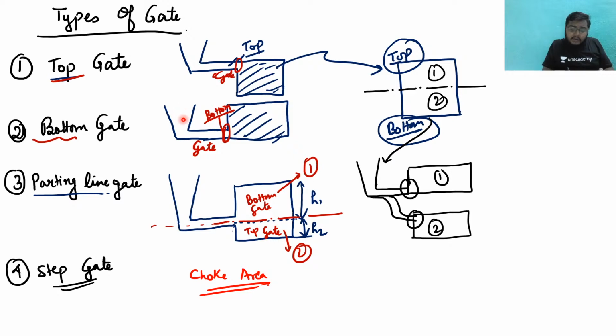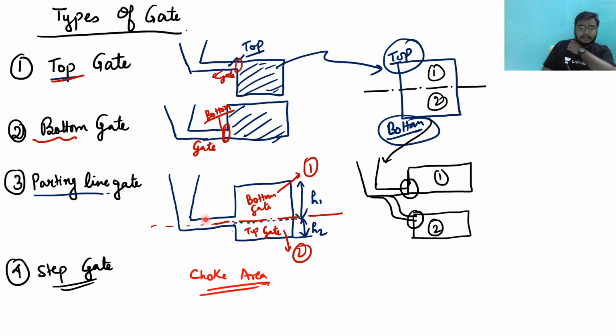If I have a riser arrangement and this gate is at the bottom of the mold cavity, clear? So suppose this is my mold cavity. I am pouring the molten metal from here. The molten metal will come and acquire this mold cavity, and hence the casting will be formed. See, the molten metal is entering from the bottom part of this casting, and hence it is known as bottom gate. So if the gate is at the bottom part of the mold cavity, it is known as bottom gate.